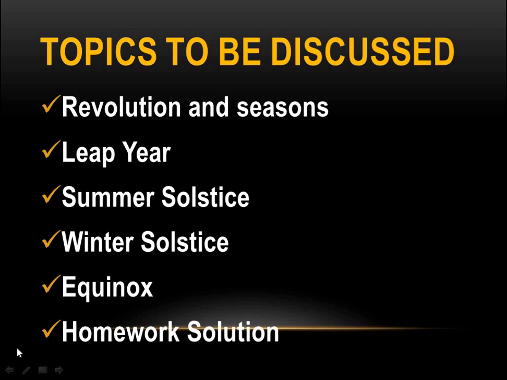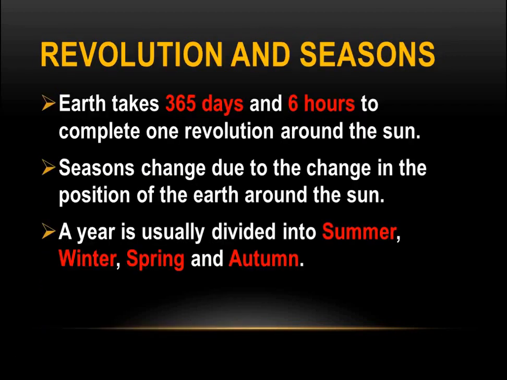That is called revolution, and that revolution causes seasons on the earth. So we will discuss leap year, summer solstice, winter solstice, equinox, and at last we will discuss the homework that was assigned in lecture number 1.